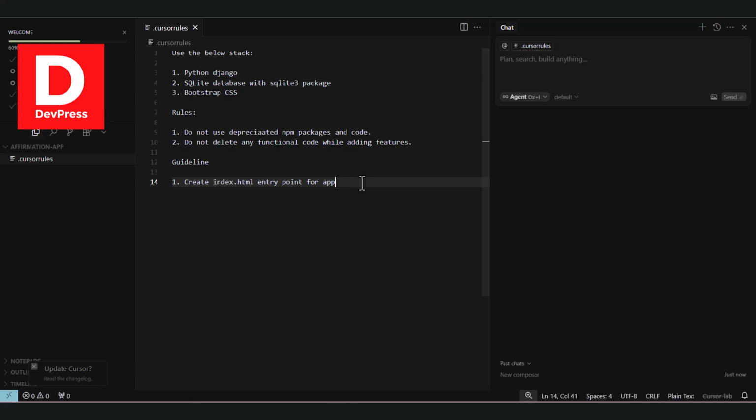Now the next thing is making sure to choose agent mode within your Cursor. Then I will paste the prompt. See, I want to add an Affirmation app that shows an affirmation every day, right? Or when a button is pressed.